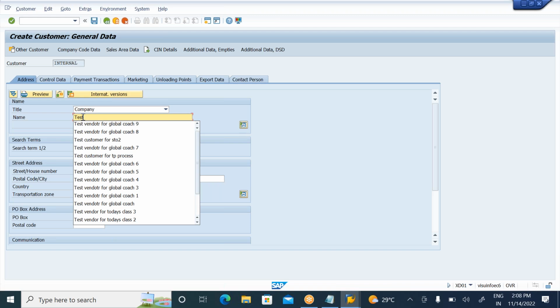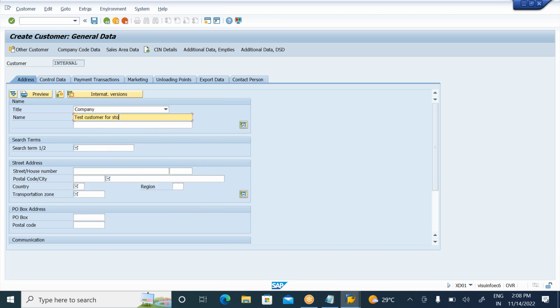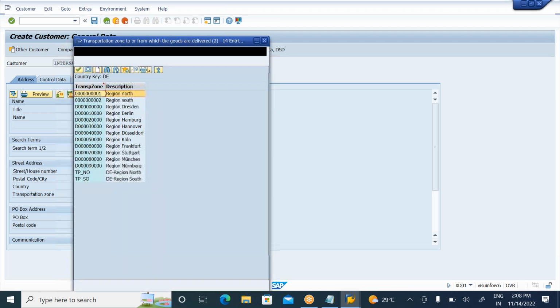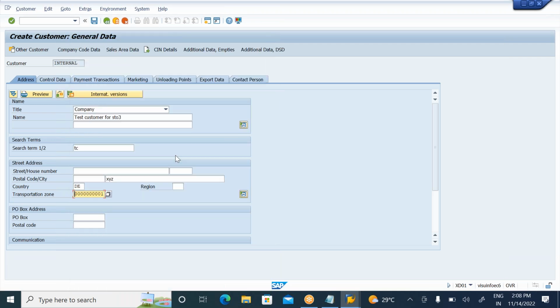So test customer, a test customer for the type 3 STO, I am saying here. City, some XYZ city, and the country, some DE. Which region does this customer belong to, south region or north region? Here I need to select which region this customer belongs to.